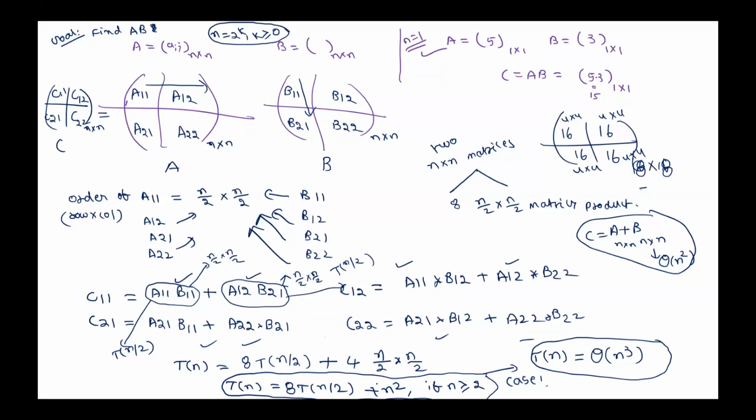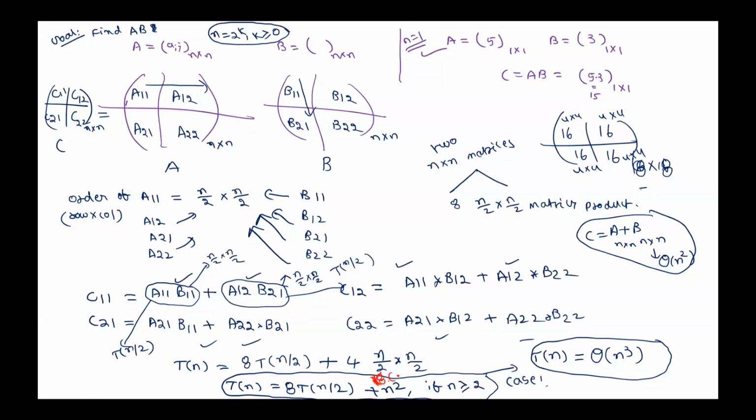This n square, if I increase it to 20 n square, whether there will be any change in the running time? No, sir. If I make it 18 into n square, whether there will be any change? No, sir. Some constant into n square, it remains like this only. That means now we have 1 into n square. Instead of that, if I have 18 into n square, no problem.